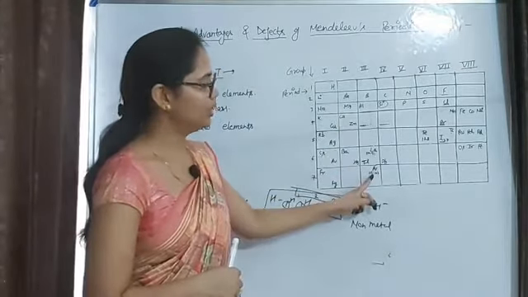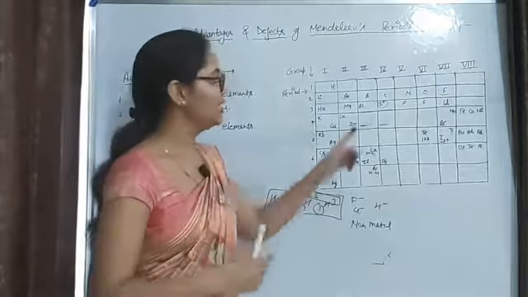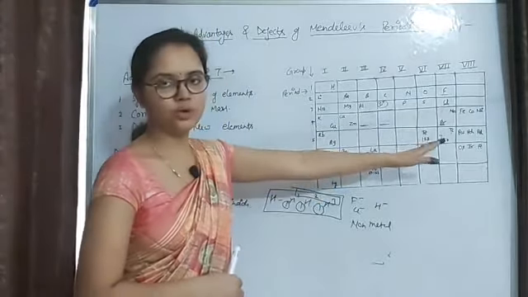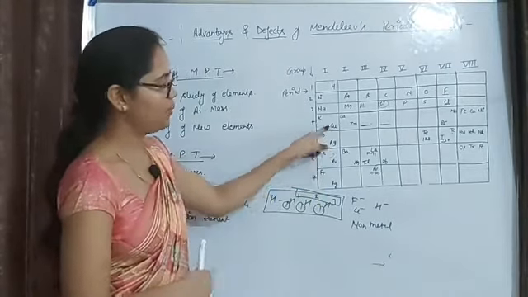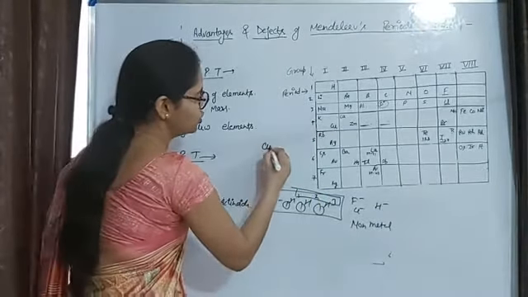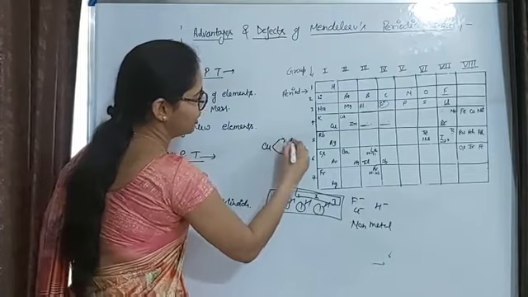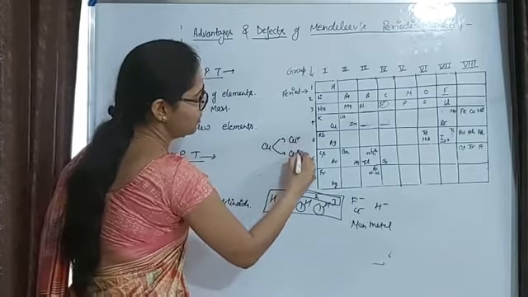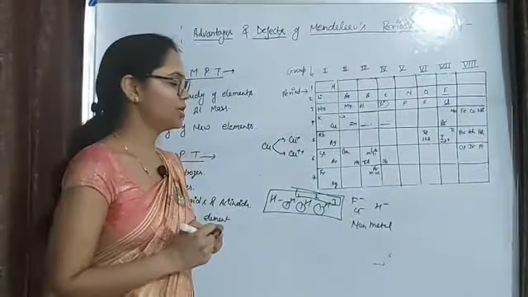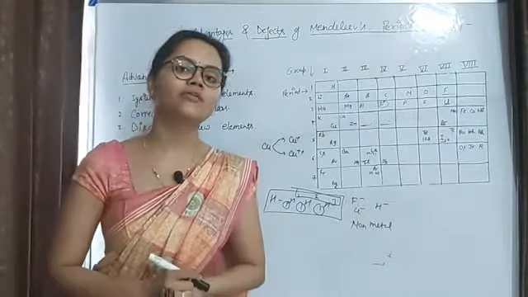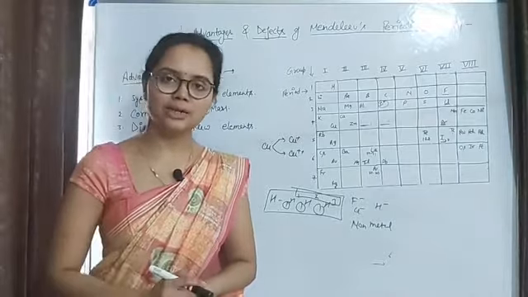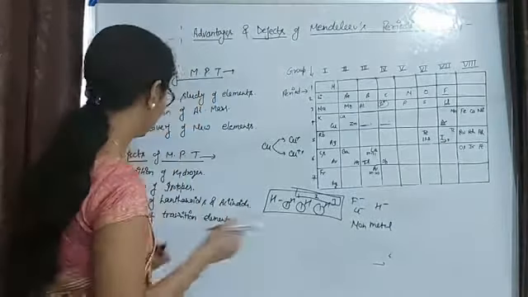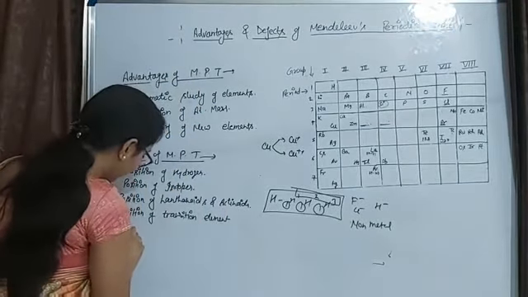All the elements of the third group will show one valency, that should be 3, and so on. But if we talk about the first group, then copper can show 2 types of cations, Cu+ and Cu++. So it shows variable valency, and he did not give any explanation regarding variable valency. So this is the next anomaly of his periodic table. So next is variable valency.